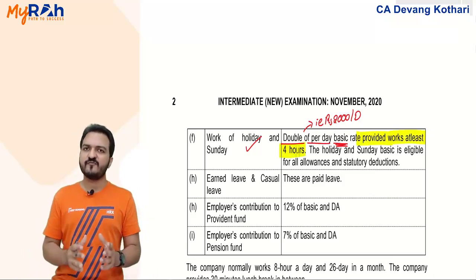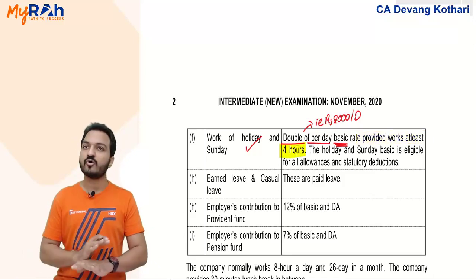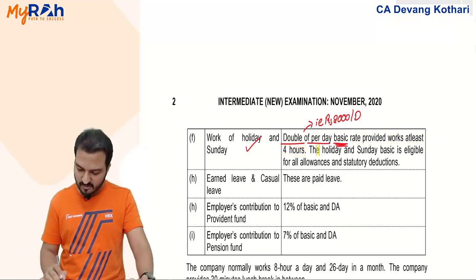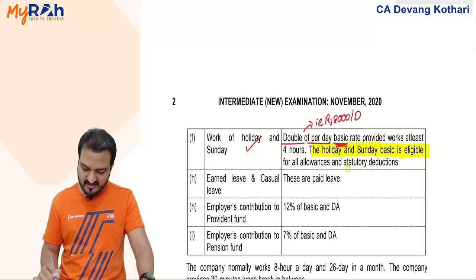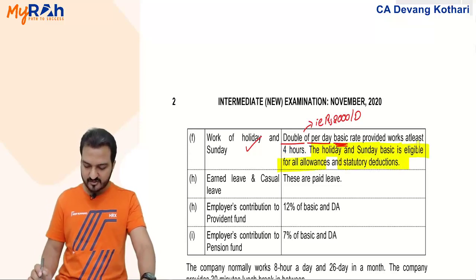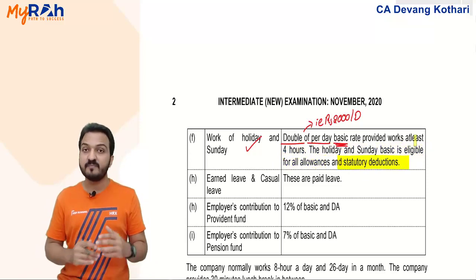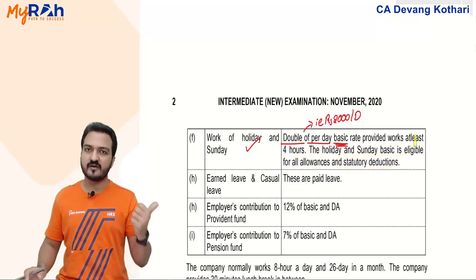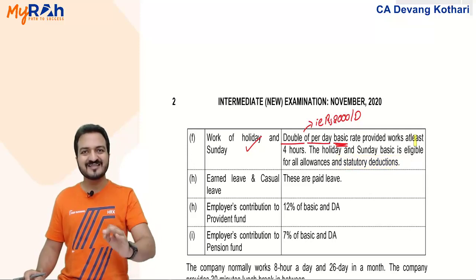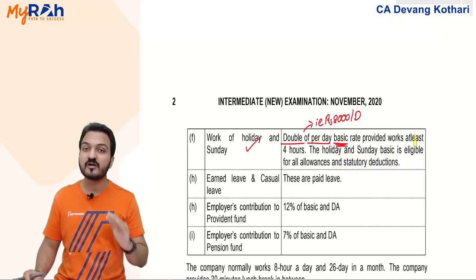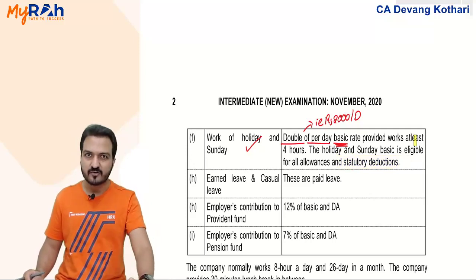So on a Sunday, if he comes and works for only 1 hour, you don't pay him anything. Yes, holidays and Sundays, basic is eligible for all allowances and statutory deductions. Okay, so in short, the basic salary that you pay for Sundays and holidays will be just like any other basic salary. Yeah, it will be added to your routine basic salary only.